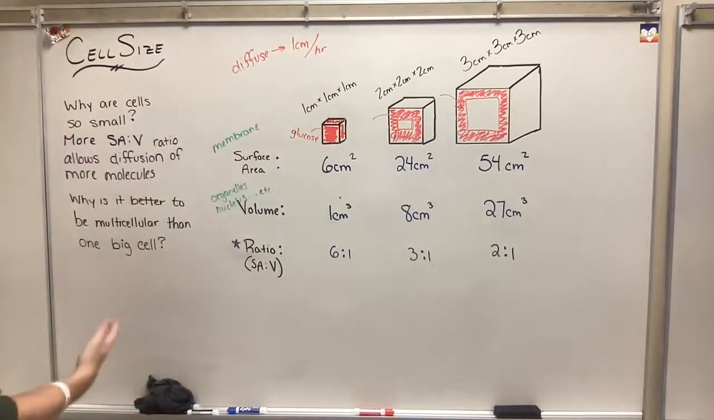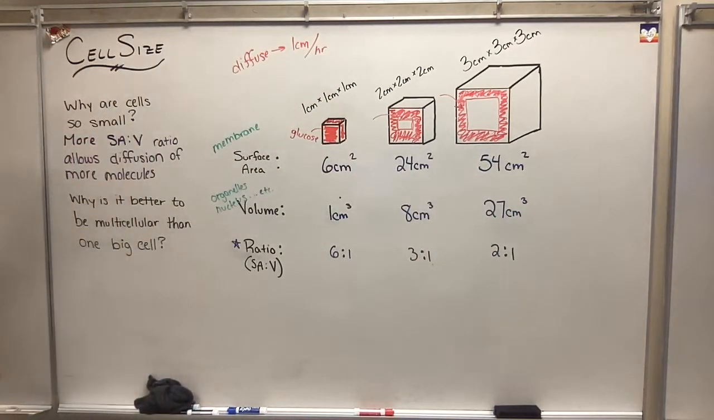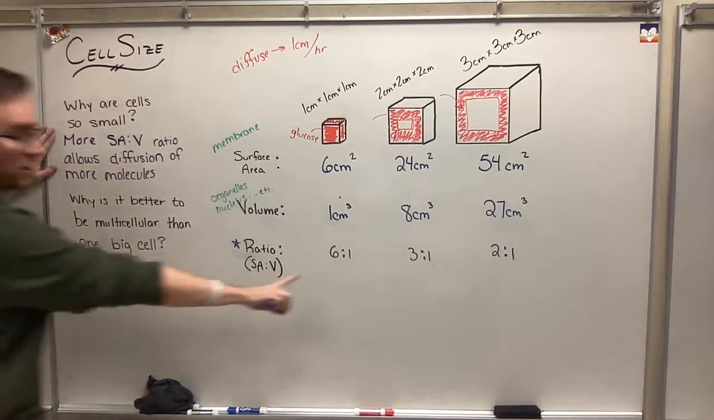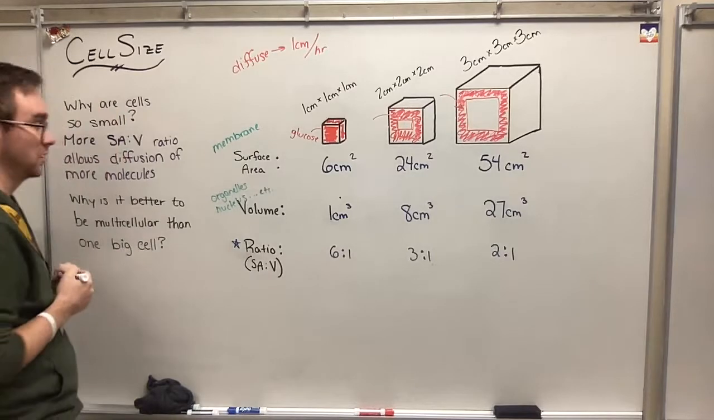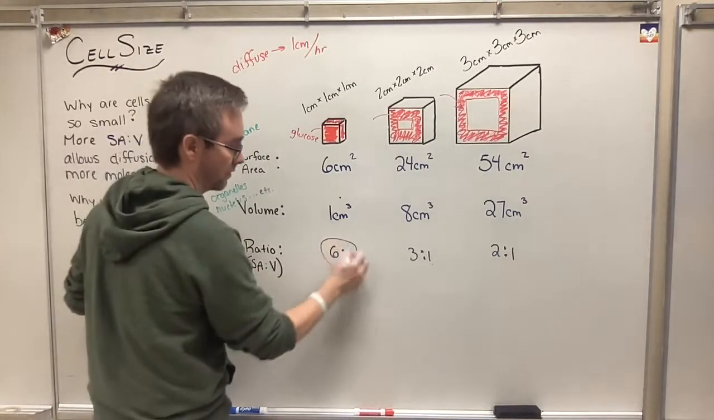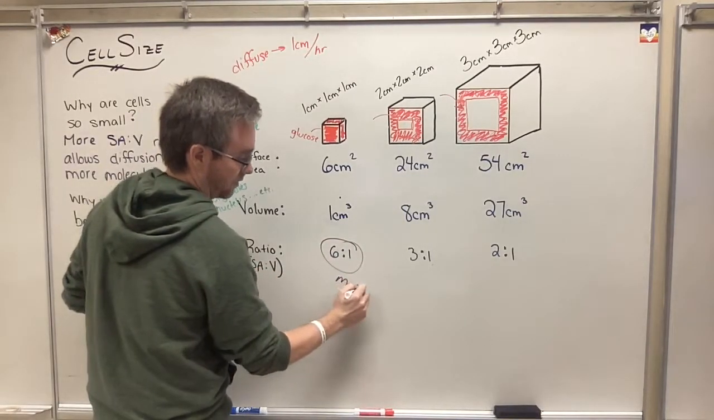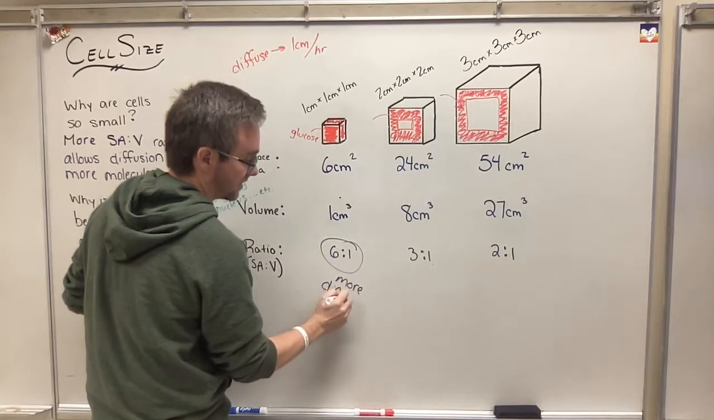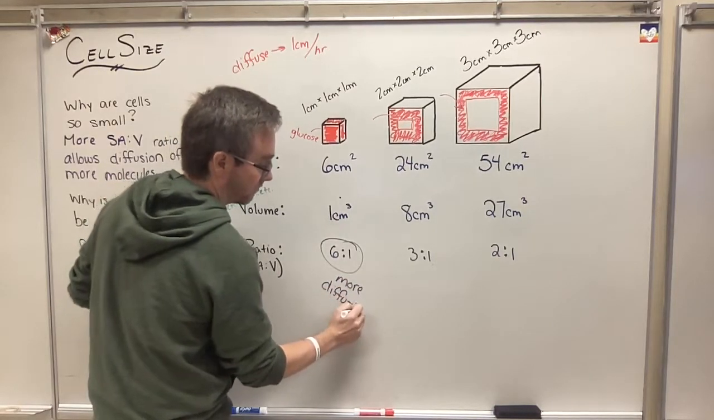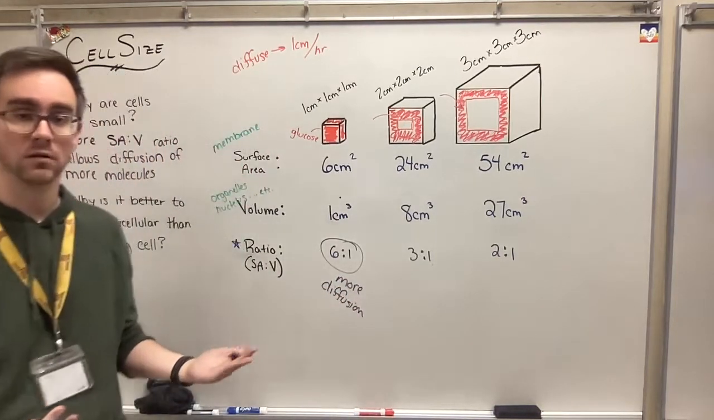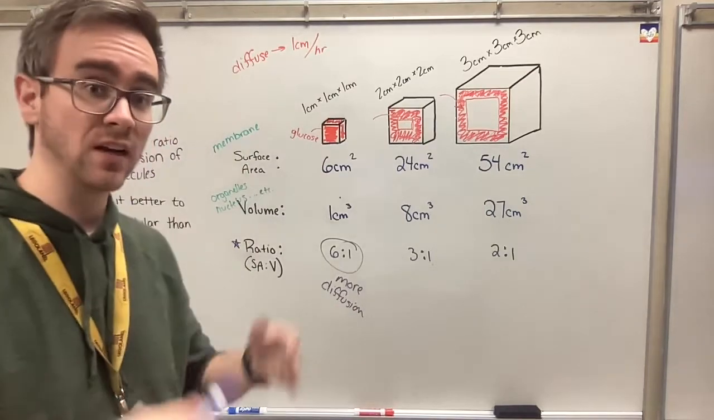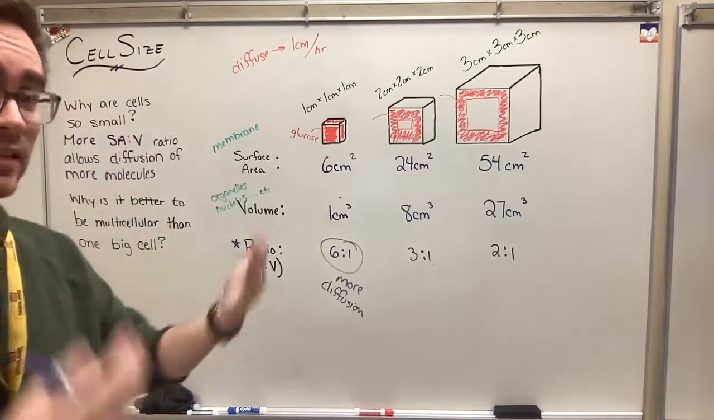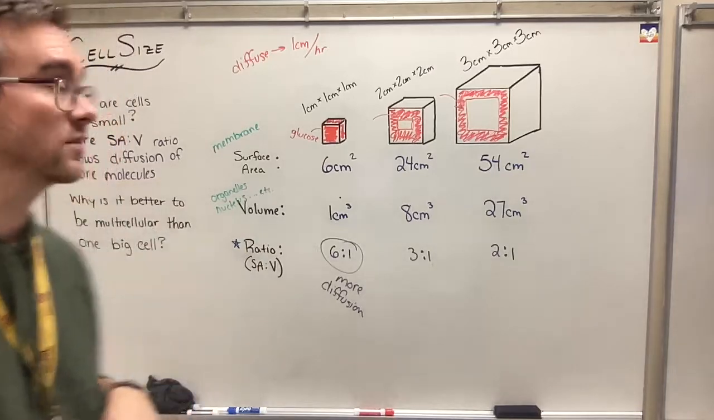Even though it has more surface area, it also has more volume. All right. So it's the surface area to volume ratio. The bigger the ratio, the more diffusion. And when it comes to nutrients necessary for life, that's crucial. If I need oxygen in my cells, I need to get it into my cells as fast as possible.